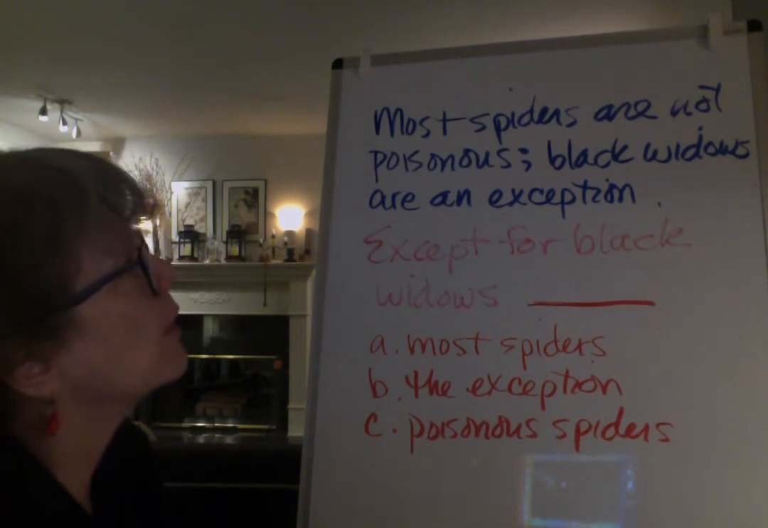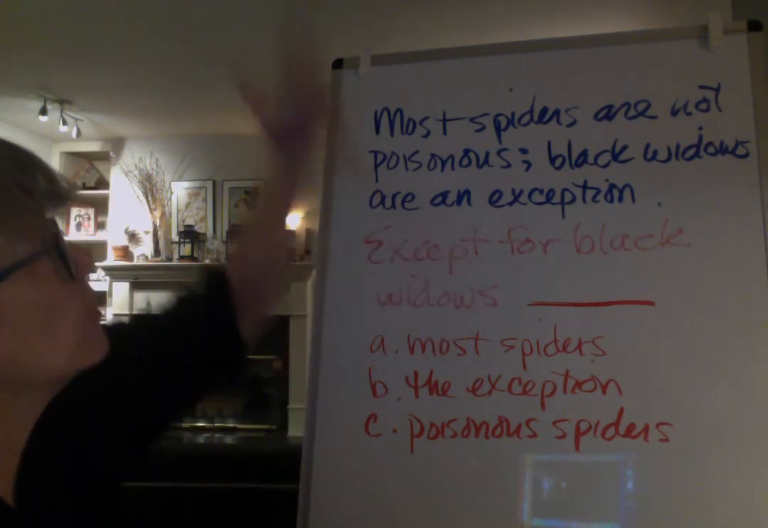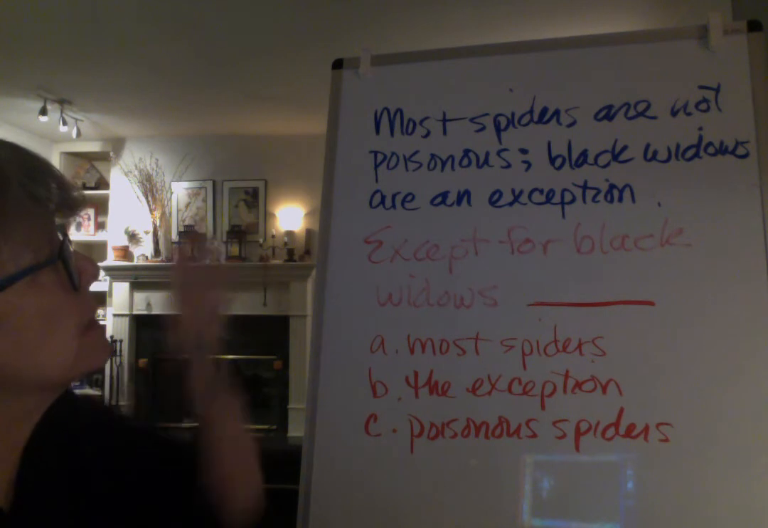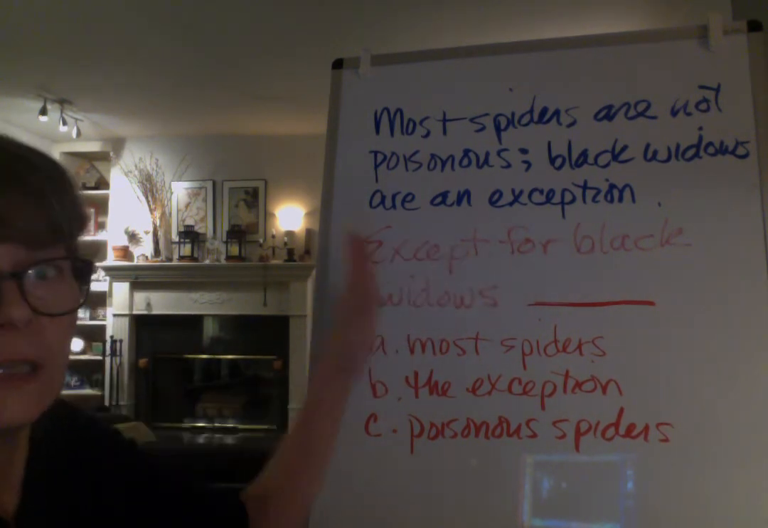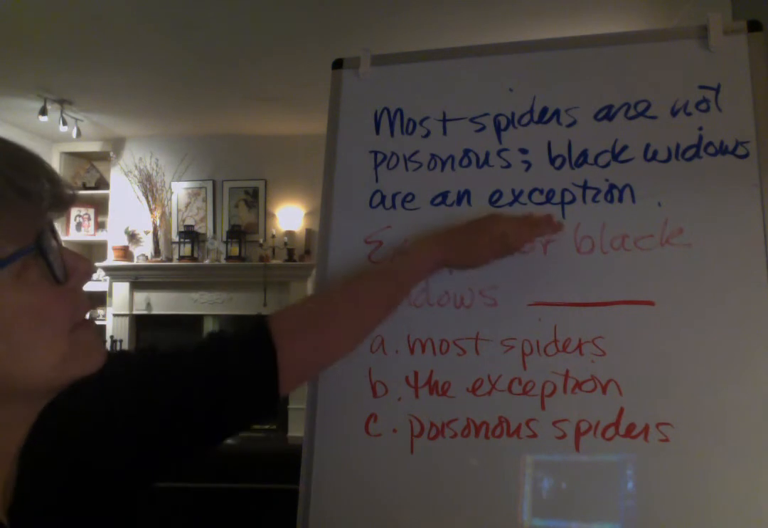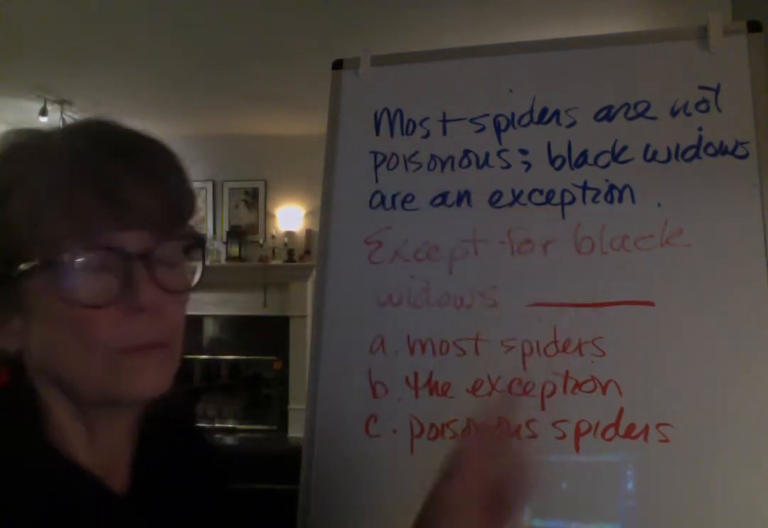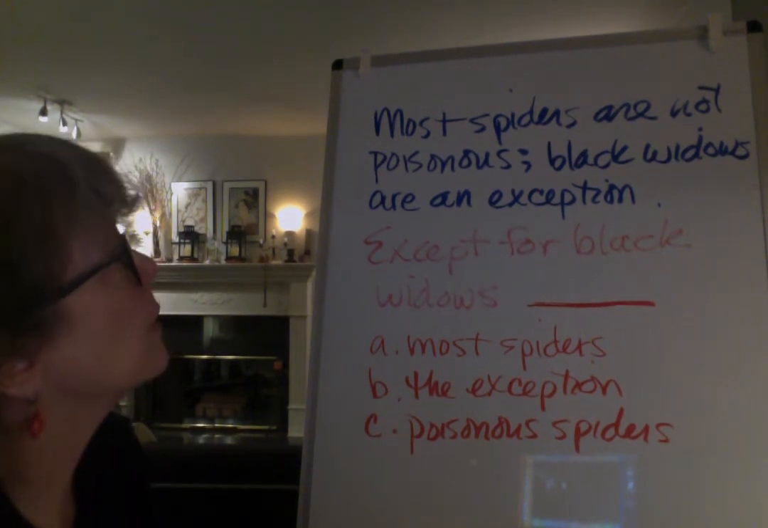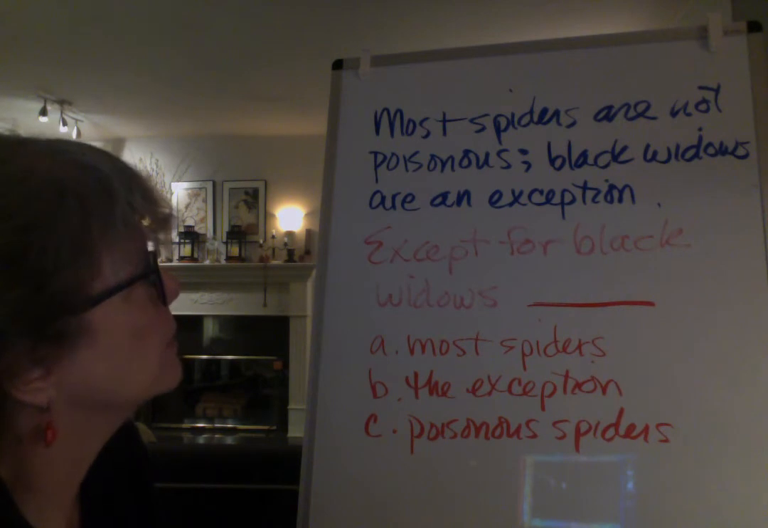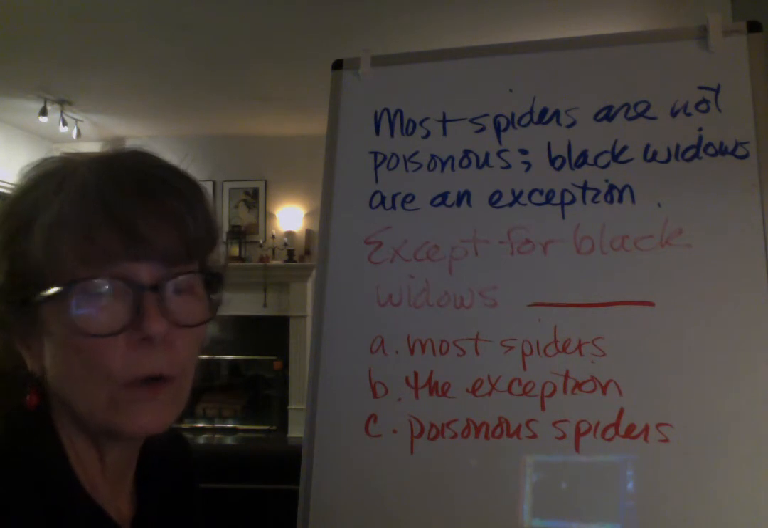Most spiders are not poisonous. Black widows are an exception. So black widows are the exception, even though most spiders are not poisonous, except for black widows. So we got the black widows in this part of the sentence. We're going to have to say something about the other spiders, most spiders. Okay? So, except for black widows, most spiders are not poisonous. That would work, right?